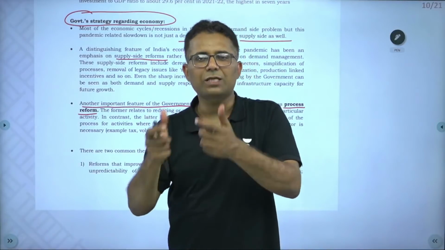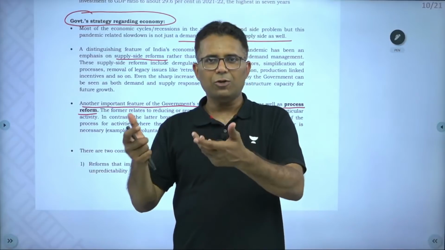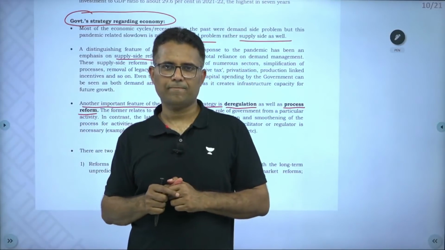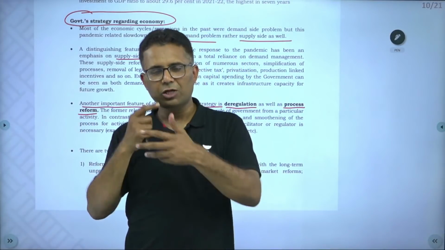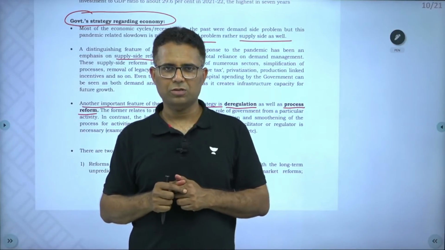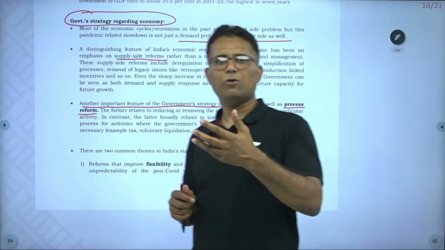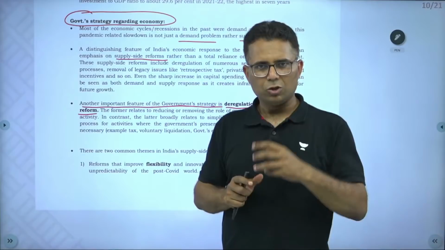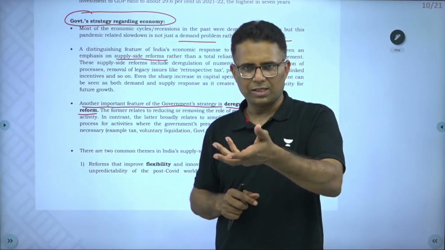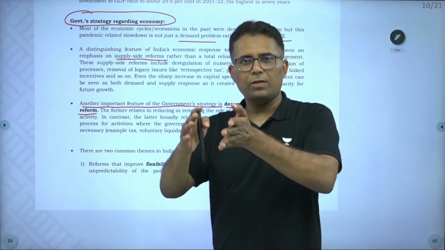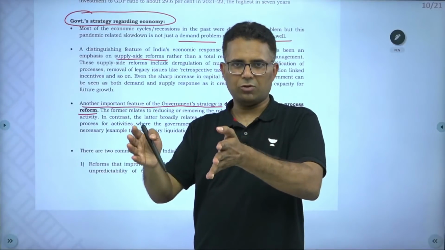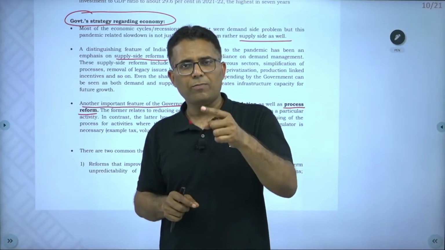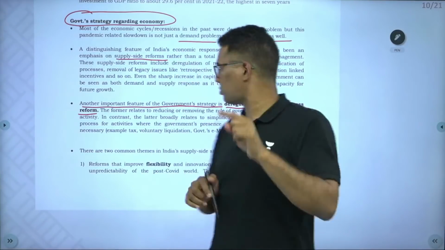Government has deregulated those sectors. Under deregulation will come disinvestment. Government tried to deregulate the agriculture sector also. So deregulation means government is allowing private sector. In coal sector, government allowed private sector. So deregulation means disinvestment, privatization, where government will now not be present. That is called deregulation. So government has focused on deregulation also, and government has focused on process reforms also.